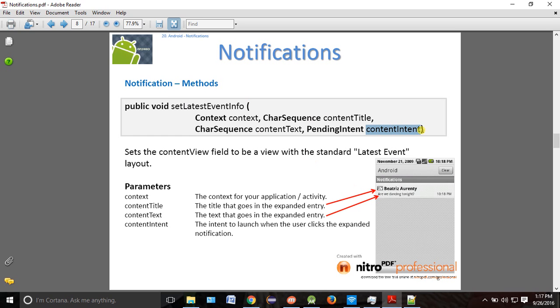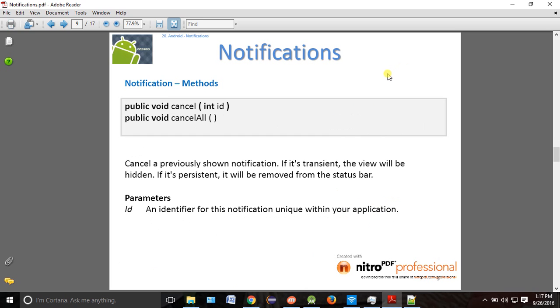Okay, and what is the last one? Pending intent. So try to understand why we are using pending intent. What is the use of pending intent? Pending intent will not be fired on the spot. It will be fired at a later point of time. So here also you don't want to fire on the spot. It can be 5 minutes. It can be 1 day. After 1 day, you never know, right, when you want to fire the notification. So only what intent will we use? We'll use pending intent. Okay, similar to, if you remember, what we did in your scheduling task, where we are using alarm manager to show some toast or maybe a call or something like this.